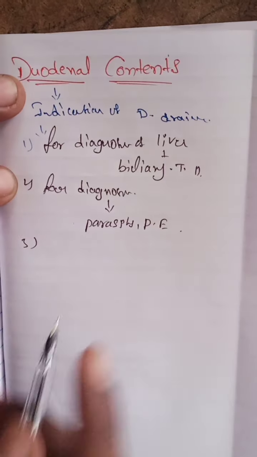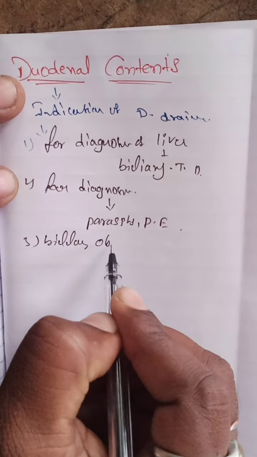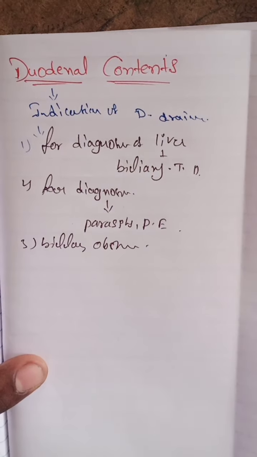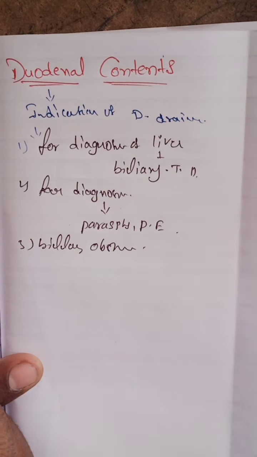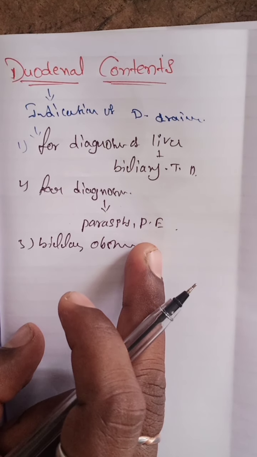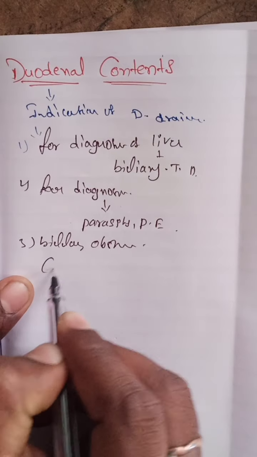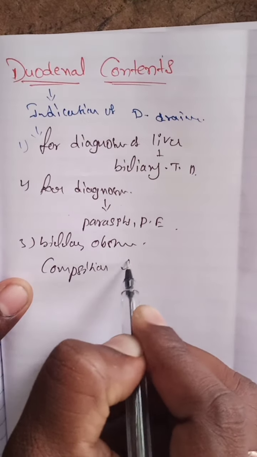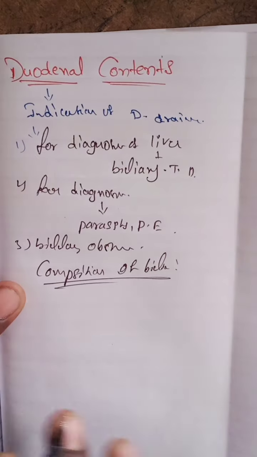These are all studied. Biliary obstruction is studied. So this is the diagnosis of the liver and biliary tract, and then diagnosis of parasites. And the next one, pancreatic enzymes are also determined here, and the biliary obstruction is also determined. What is the composition of bile? Composition of bile means the duodenal composition.